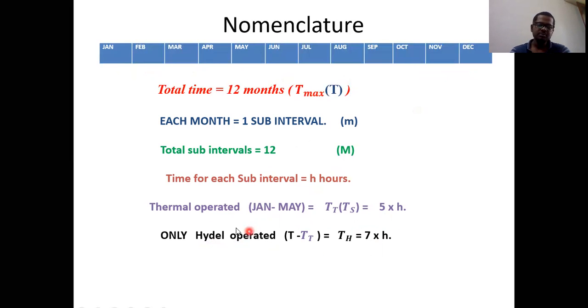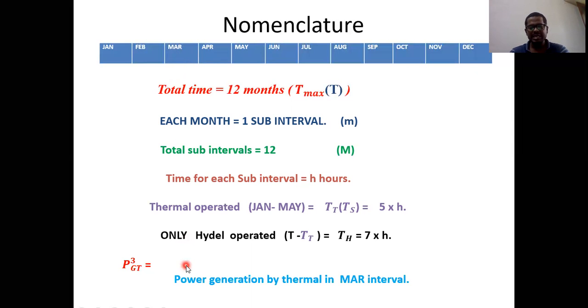This is how we can calculate the time for a thermal power plant, and similarly for the hydro power plant. The next topic is the representation of the powers in each and every subinterval. Already we know the meaning of PGT. PGT is the power generated in a thermal power plant. When you use the superscript 3 here, the 3 represents a particular subinterval. What is the third subinterval here? March. So PGT3 represents the total power generation in the thermal power plant in the third subinterval, that is, in March. That is the meaning of PGT3.